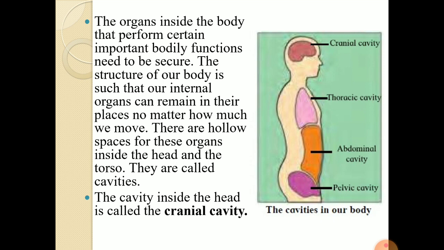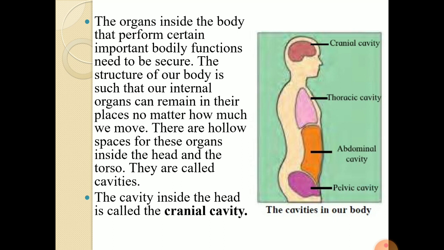No matter how much we run about, our internal organs are secure in our body. There is something called the brain, which is protected by the skull, and the heart, which is protected by the bony cage. So how is it possible? Because there are hollow cavities inside the head and the torso. You can see in the picture.